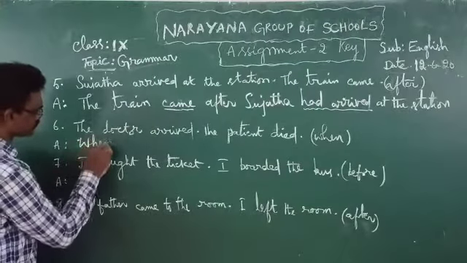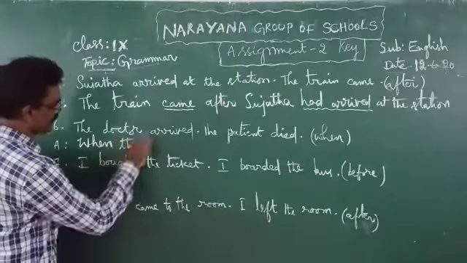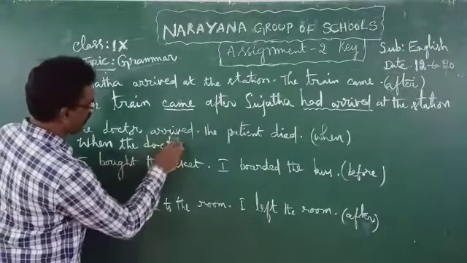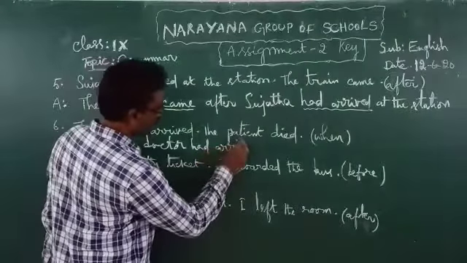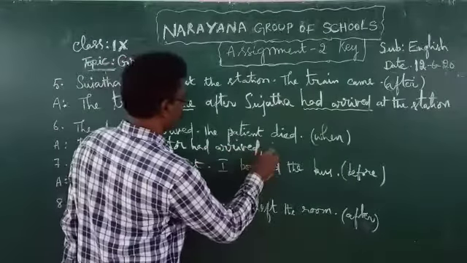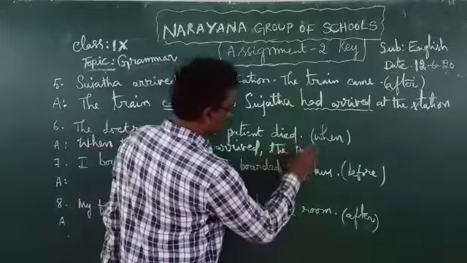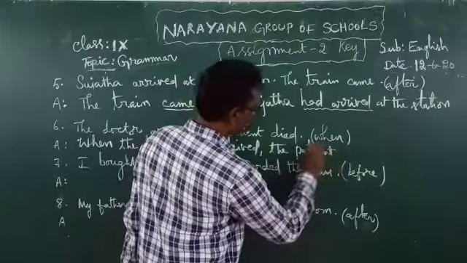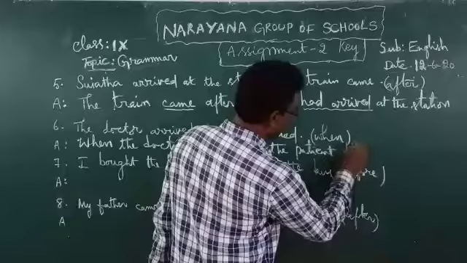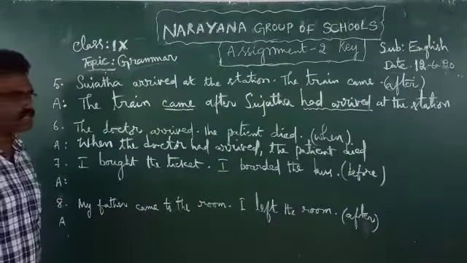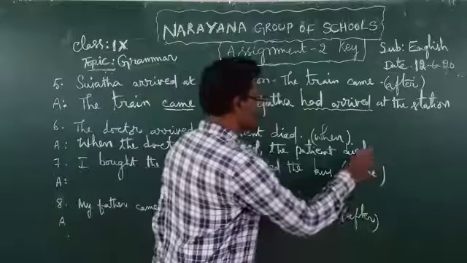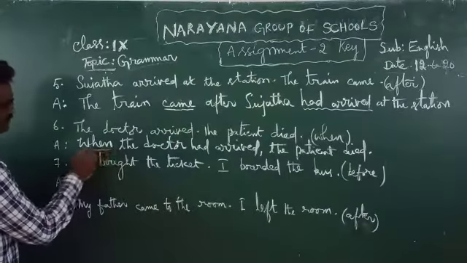When the doctor had arrived, the patient died. So this is the linker conjunction.